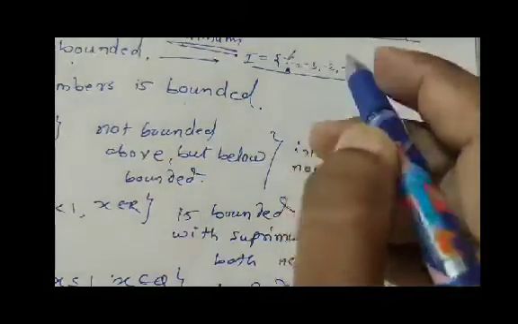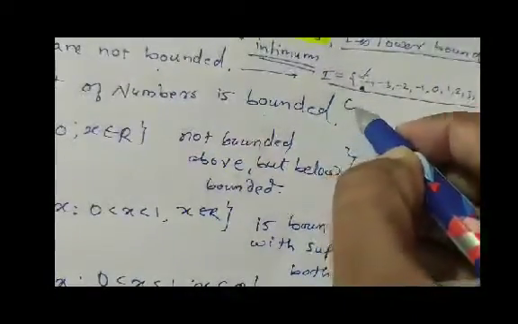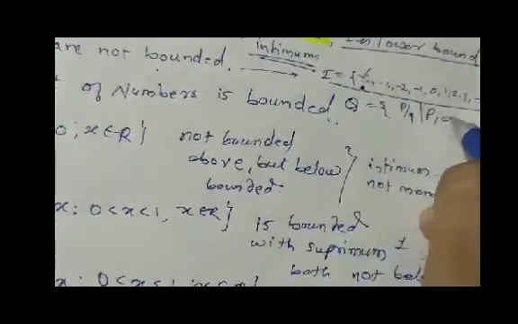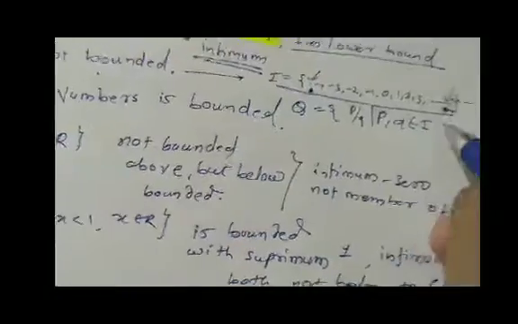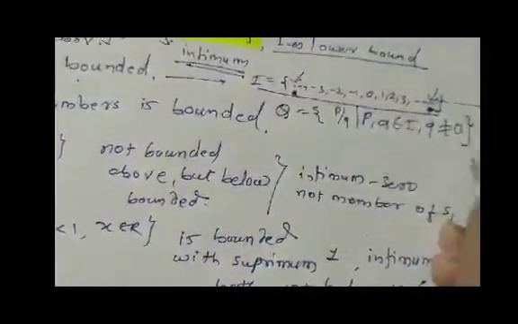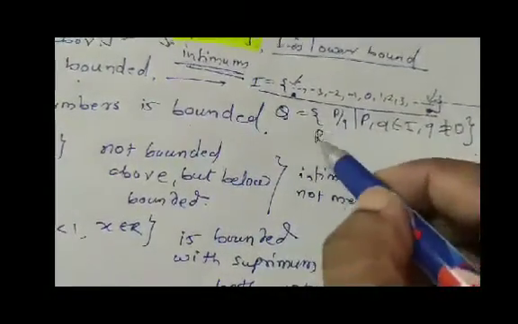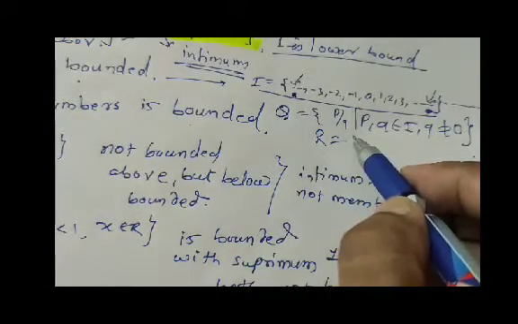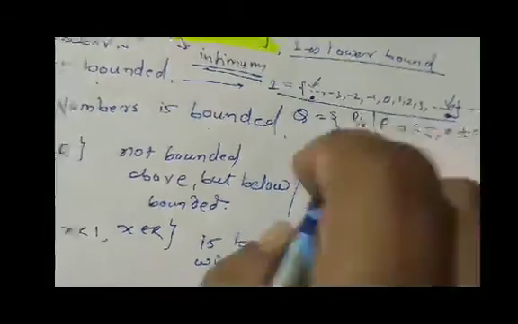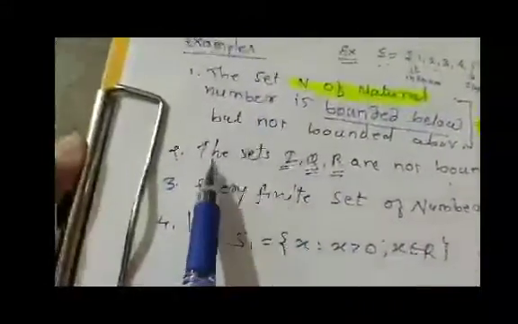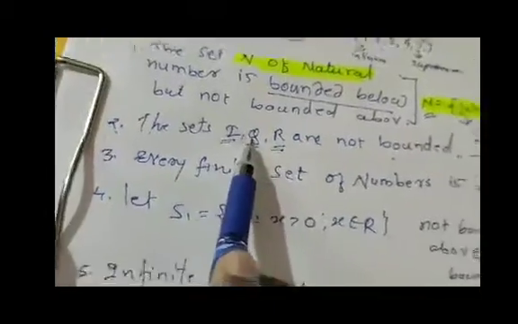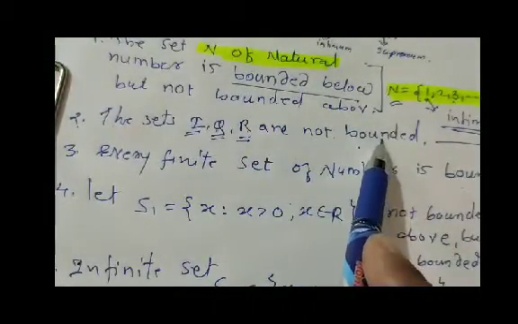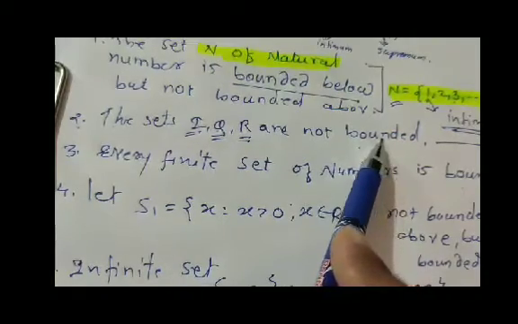The set of rational numbers is a very big set: p by q such that p and q both belong to the integers and q must not be equal to 0. And the set of real numbers is the set of rational and irrational numbers. It is a very, very big set. And therefore the sets of integers, rationals and reals are not bounded, so they have no supremum and no infimum.